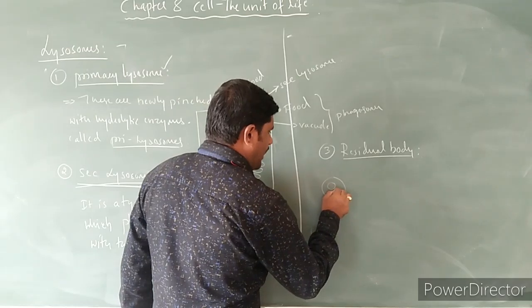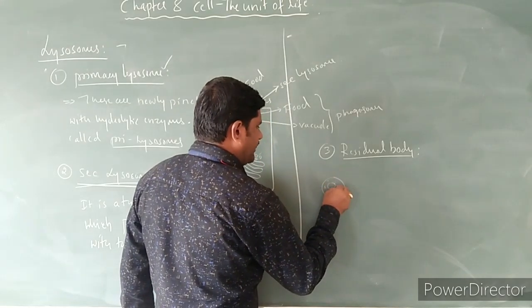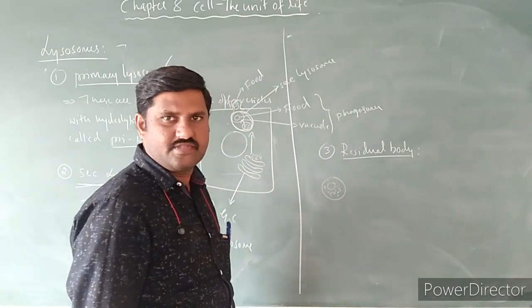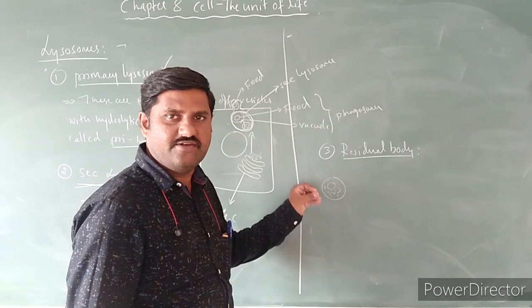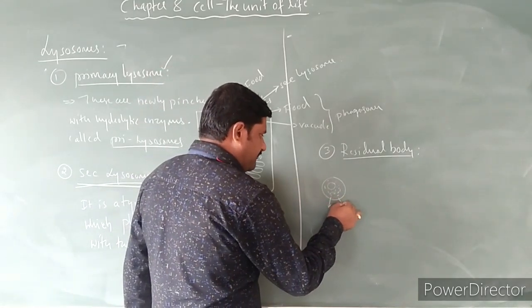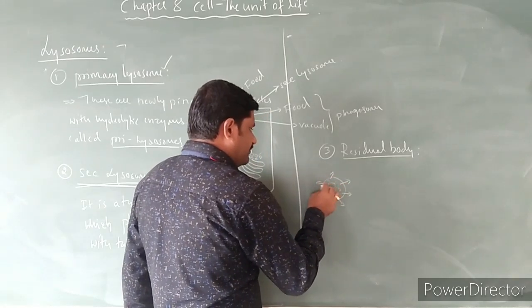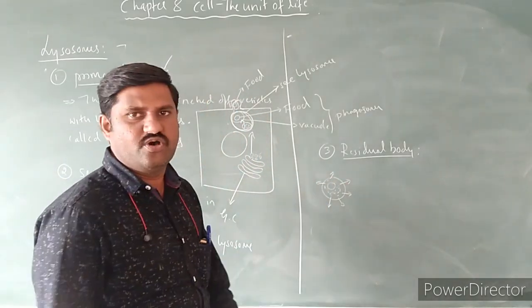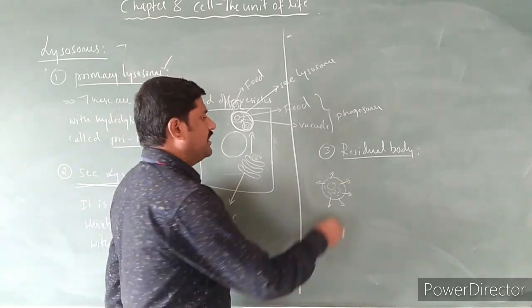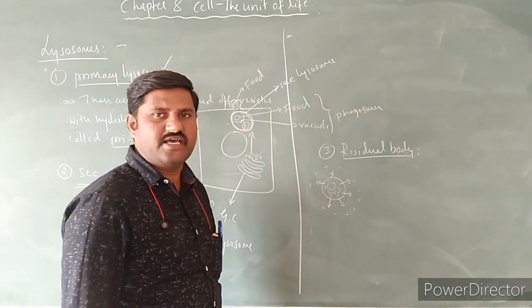This is the food, and these are the hydrolytic enzymes. Hydrolytic enzymes will digest the entire food material. After the digestion, the useful digested food material is removed from this lysosome and released into the cytoplasm.